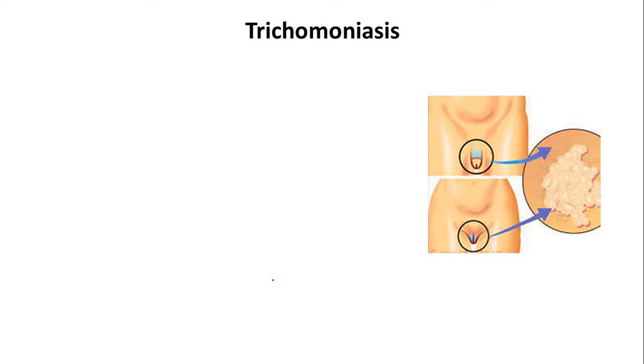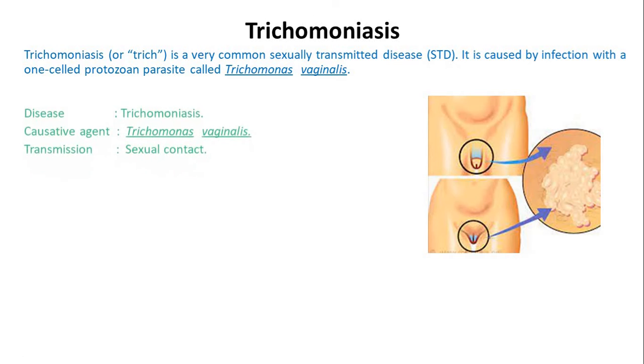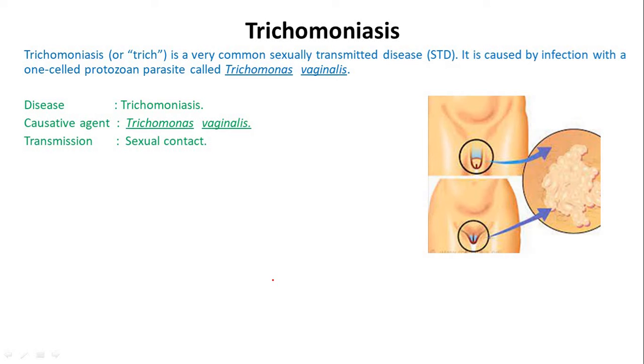Second disease is trichomoniasis, or trich, a very common sexually transmitted disease, STD. It is caused by infection with a one-celled protozoan parasite called Trichomonas vaginalis. Disease name is trichomoniasis, causative agent is Trichomonas vaginalis and transmission route is sexual contact.